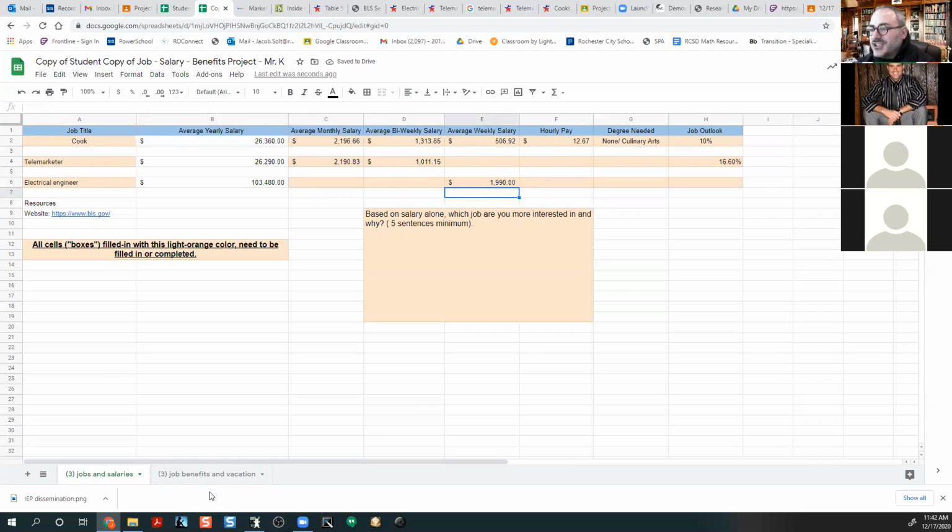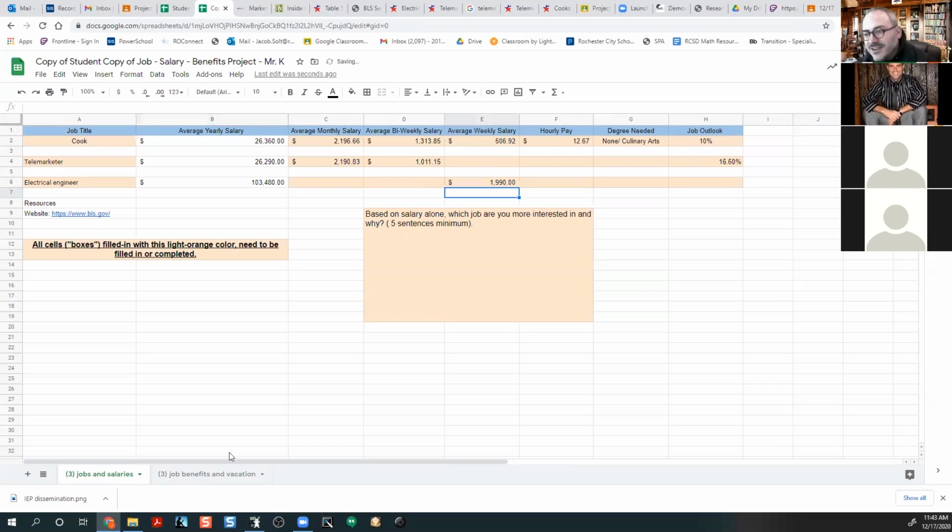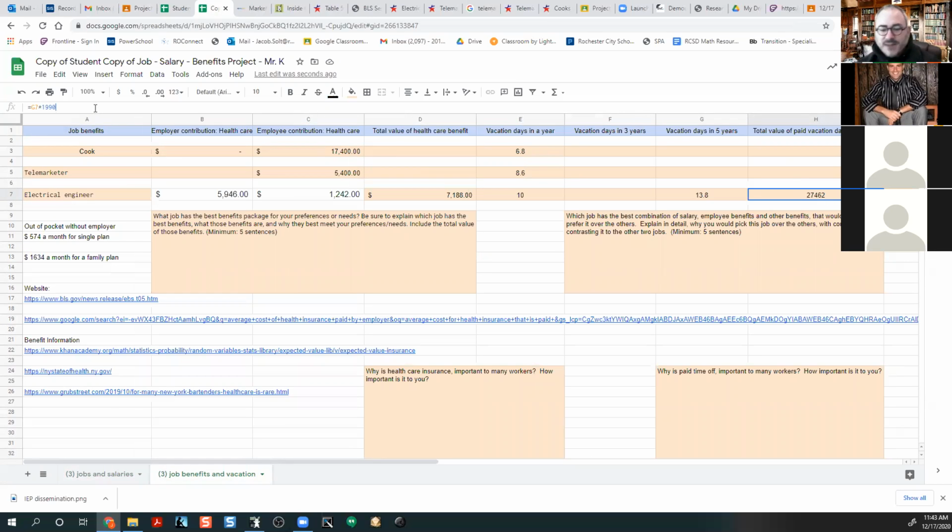So if I go back over to sheet 2, I want this to be equal to 13.8 times, what did I say? 1,990? I forget already. Let me go back and look. 1,990, good.